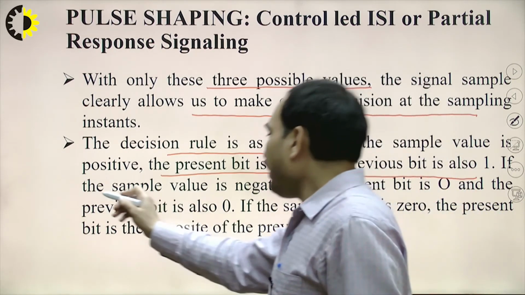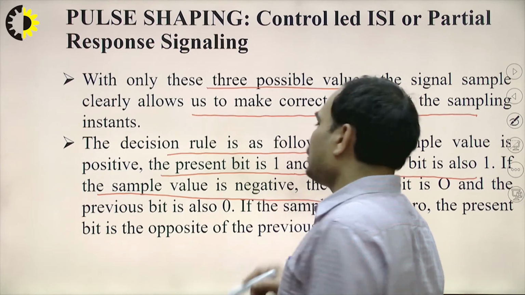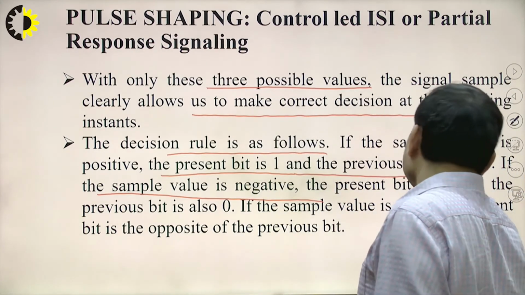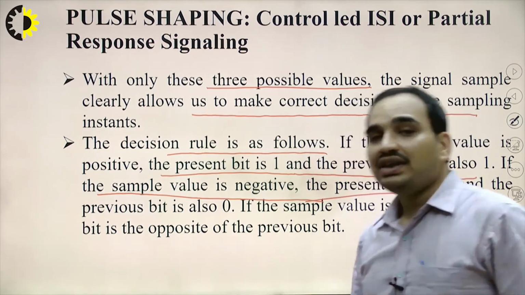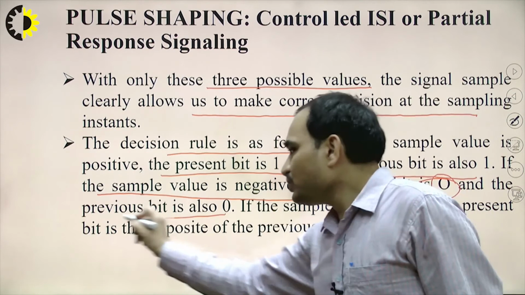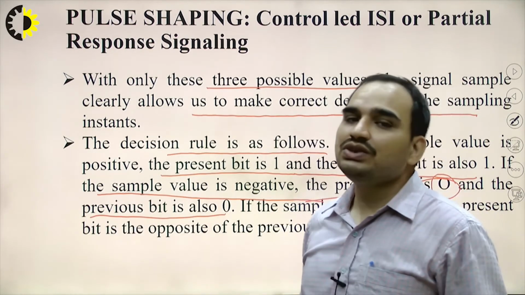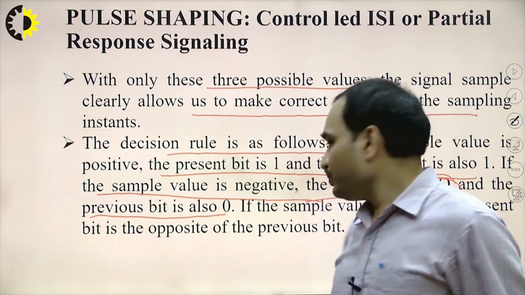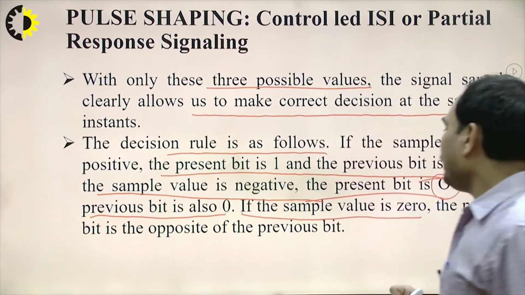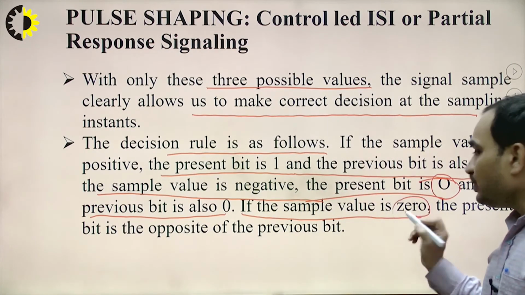If the sample value is negative, like -2, this means 0 was transmitted. So the present bit is 0 and the previous bit is also 0. If we have 0 and 0, then only we will be getting -2. If the sample value is 0, what does it mean?